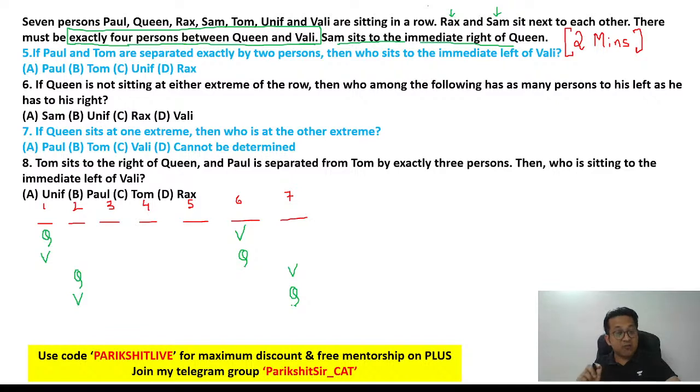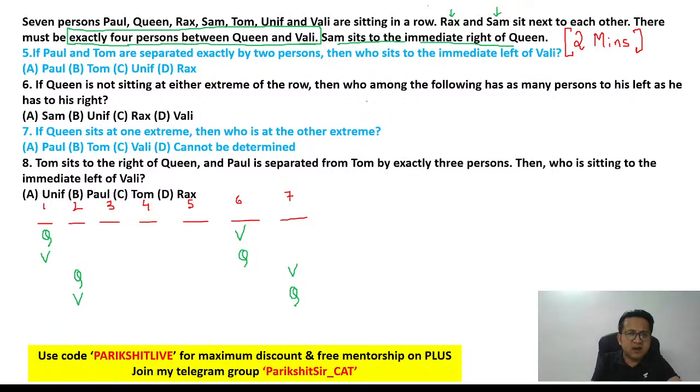So can I say there are 4 possibilities? There is nothing else possible. Q cannot be at 3, because if Q is at 3, you cannot have 4 people between Q and V. So these are the only possibilities: Q1 V6, V1 Q6, Q2 V7, or V2 Q7. These are the only 4 possibilities.